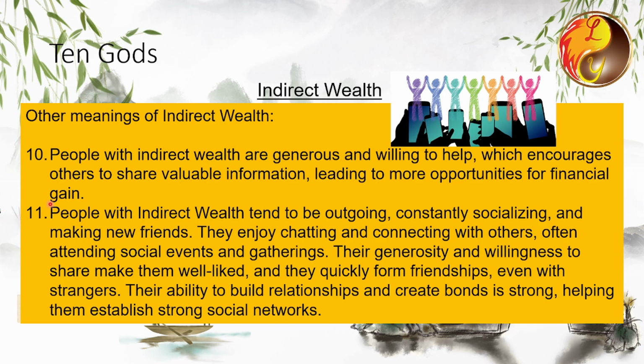People with indirect wealth tend to be outgoing, constantly socializing and making new friends. They enjoy dining and chatting, often with an open and generous nature. When dining out, they are quick to pay for the bill, eagerly sharing their wealth and valuable information. This generosity fosters good relationships and helps them quickly become familiar with strangers, building strong friendships. Similar to Rockwell, they have a knack for quickly connecting with people. But unlike the manipulative nature of Rockwell, they do so with genuine good intentions, sharing their best with others. As a result, they have many friends and a wide social circle.